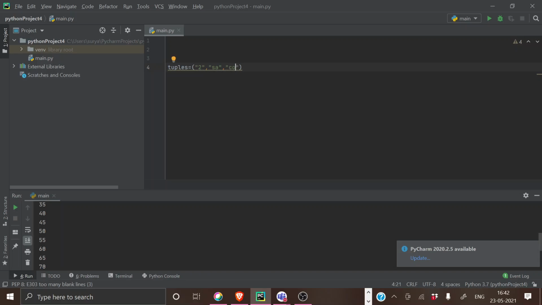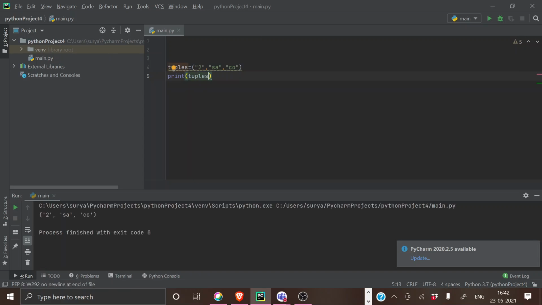And if you want to print this, you will give print tuples. It will be in the same list form. The only difference between tuples and list is you will not be able to change anything in the tuples.